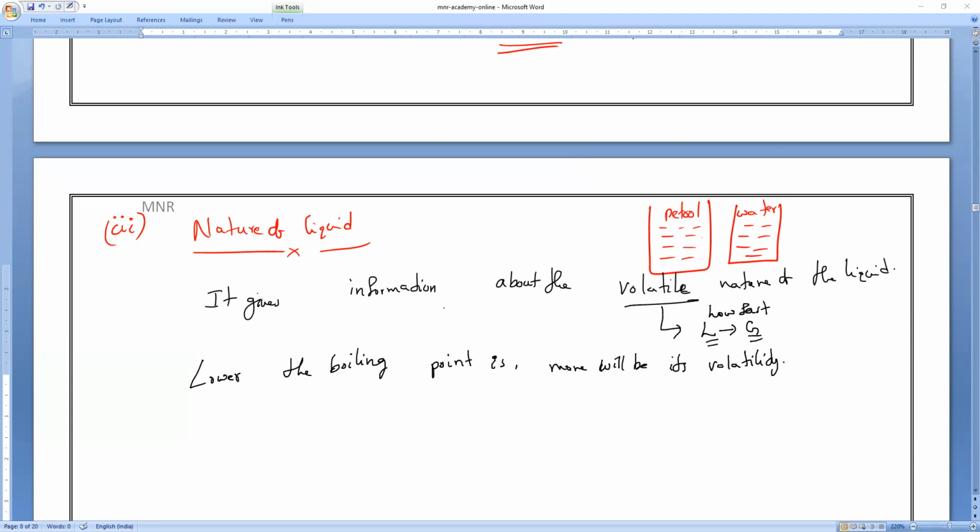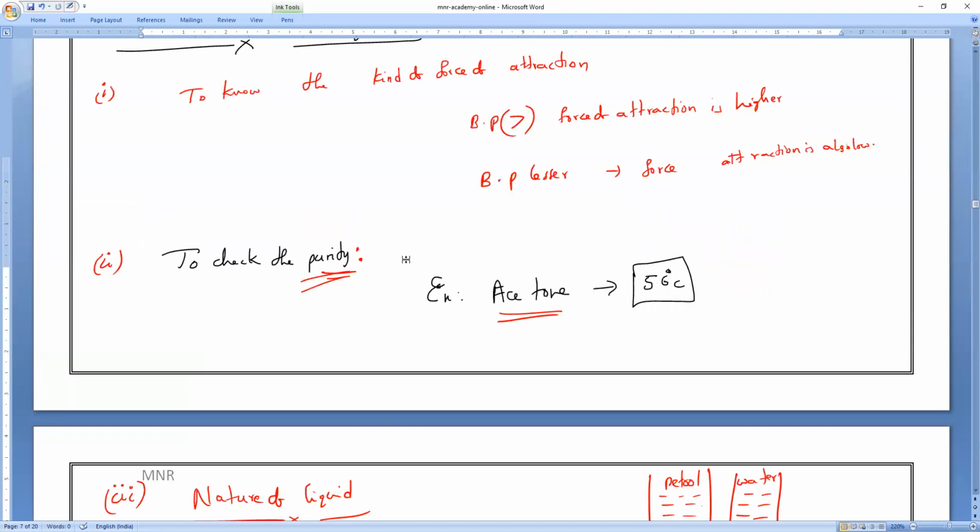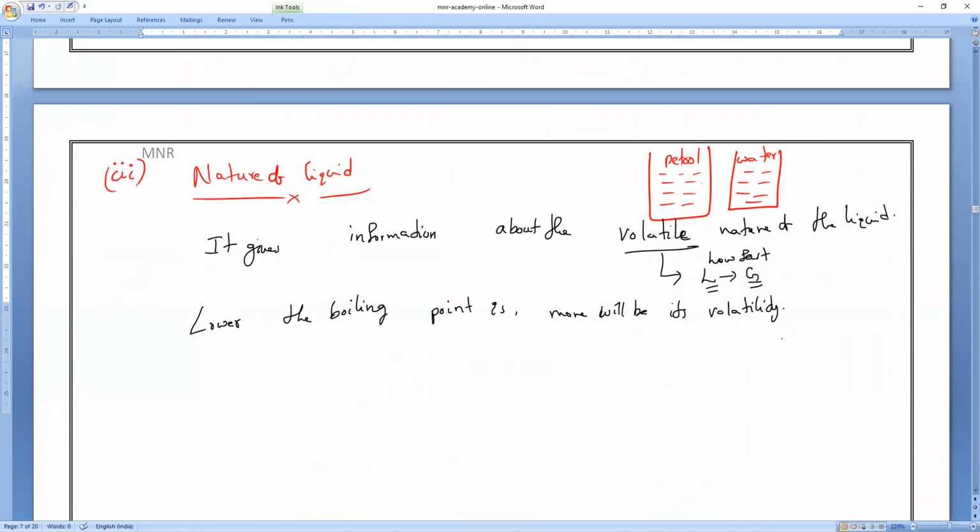The second significance is purity. For example, I will say petrol's boiling point is 95 degrees. Now I will give you some petrol. You check the purity. If you find that boiling is taking place at less than 95, then I can say it is not pure petrol. Or if the boiling point is more than 95, then also it is not called pure petrol. That is how to find the purity of a liquid.